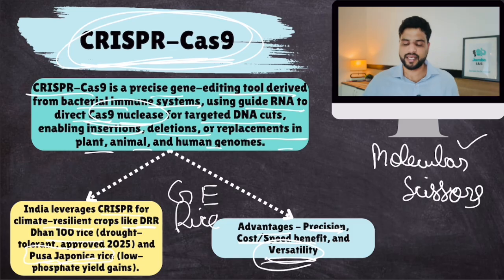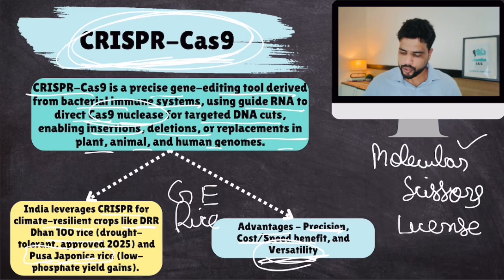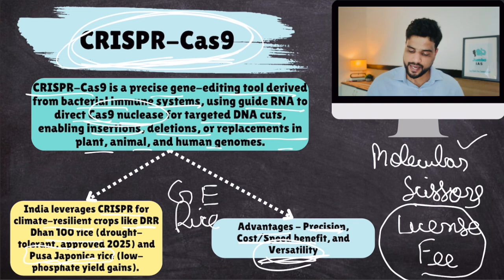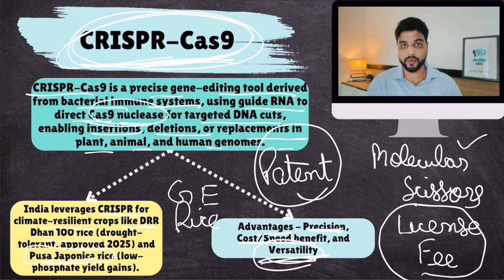So it is versatile. But CRISPR has certain problems, at least in India's context. The number one problem is the license fee, because the creator of the CRISPR-Cas9 technique has taken a patent on it. If anyone wants to use it, they have to take this person's permission and pay a license fee.